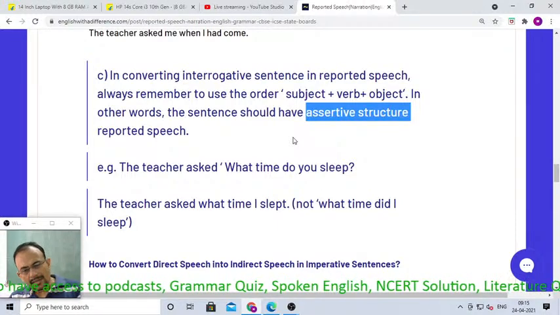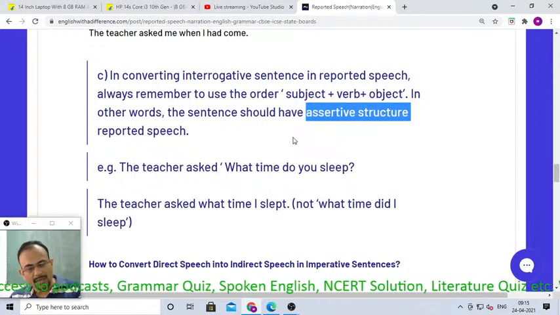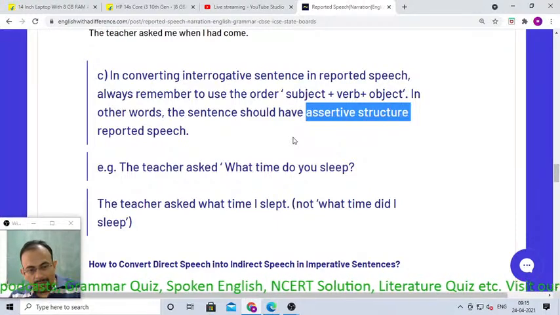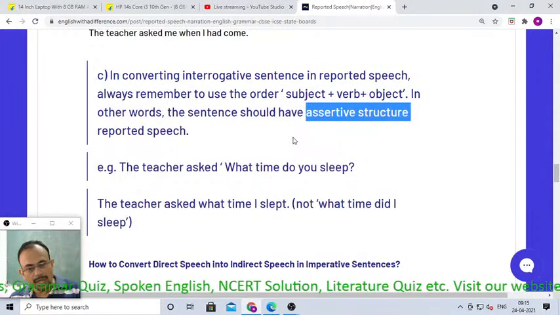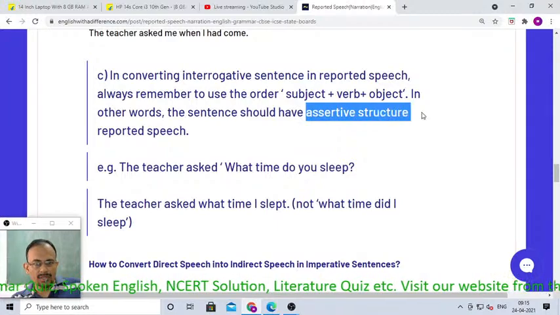So in reported speech, the interrogative question will lose its original structure. It will become subject plus verb plus object. So it is called assertive structure. It will retain its assertive structure.